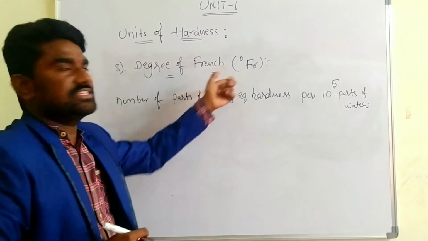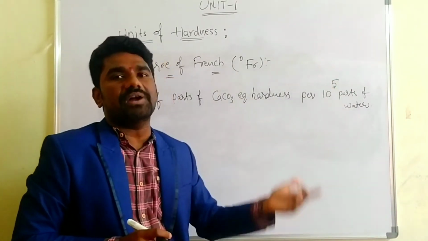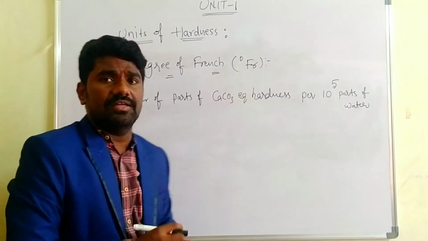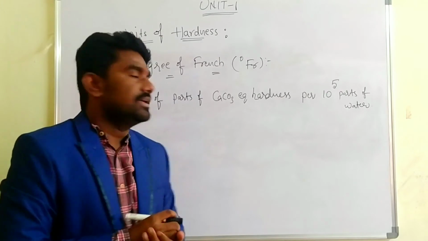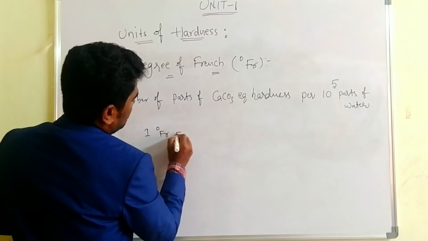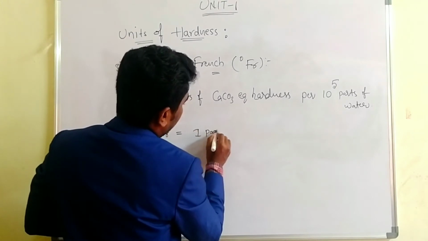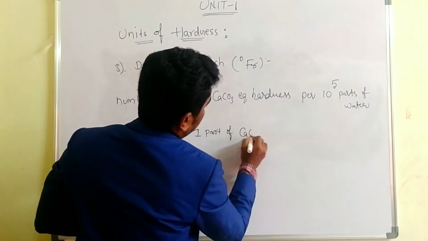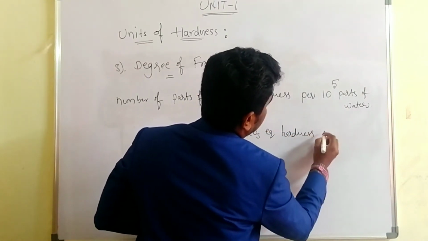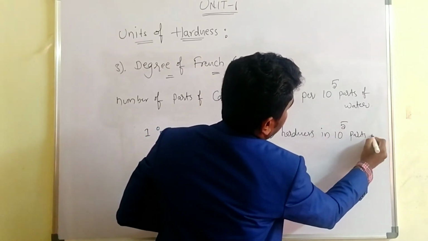What is the degree of French? The number of parts of CaCO3 equivalent hardness per 10 power 5 parts of the water. That is the definition for the degree of French. 1 degree of French means one part of CaCO3 equivalent of hardness is present in 10 power 5 parts of water.